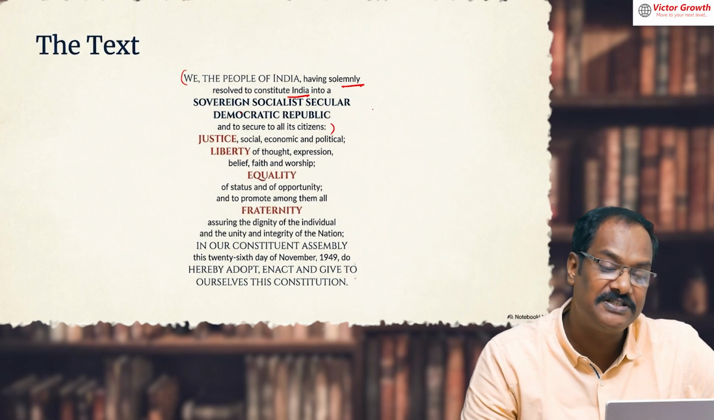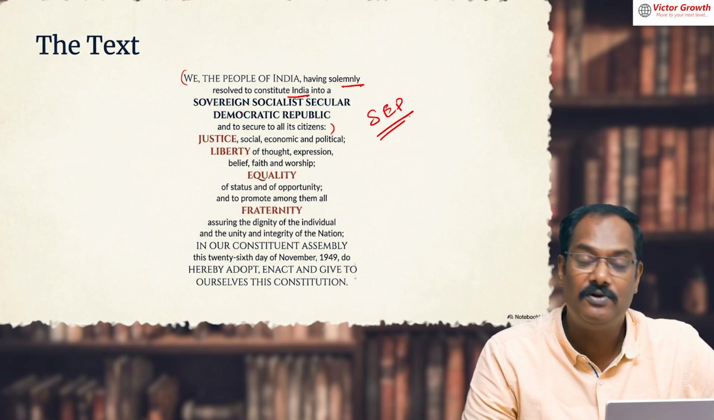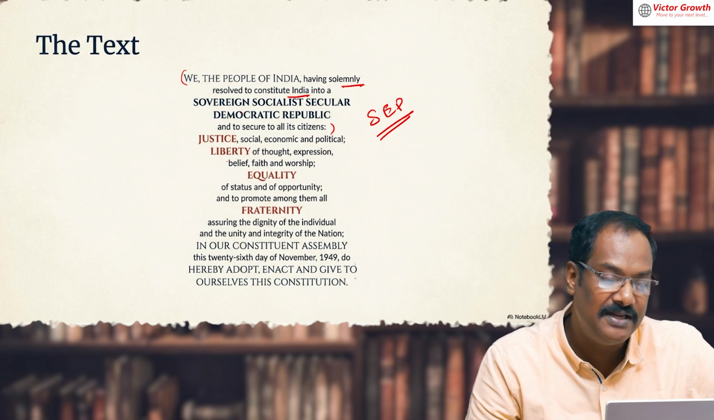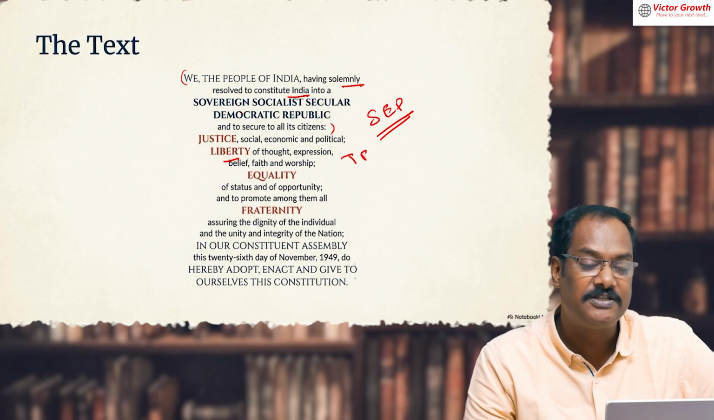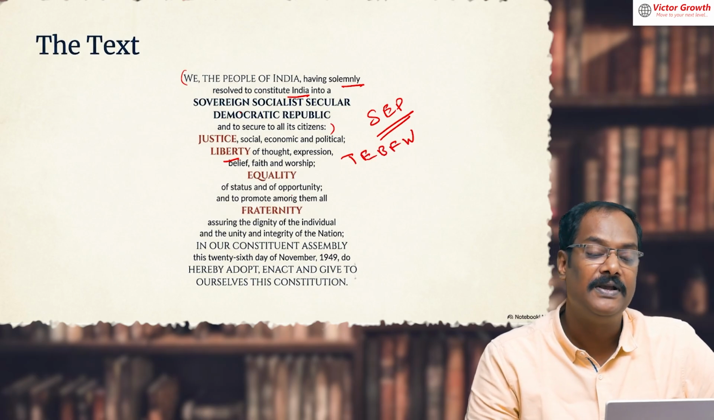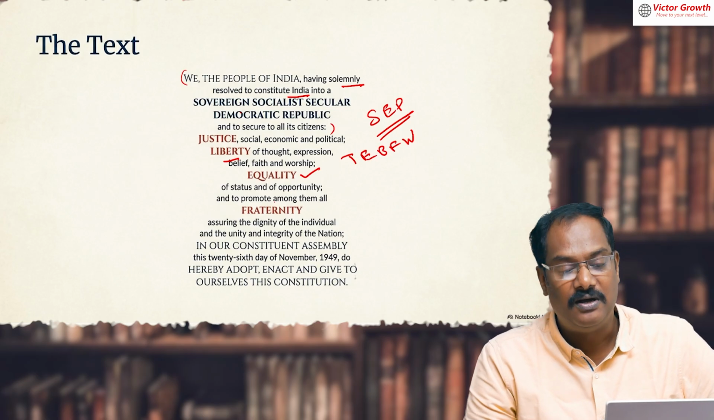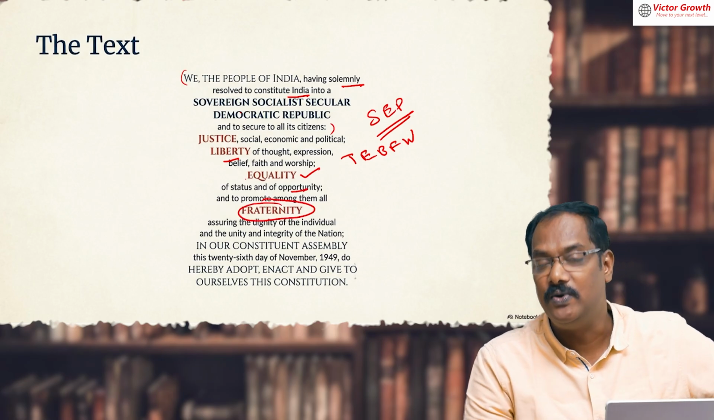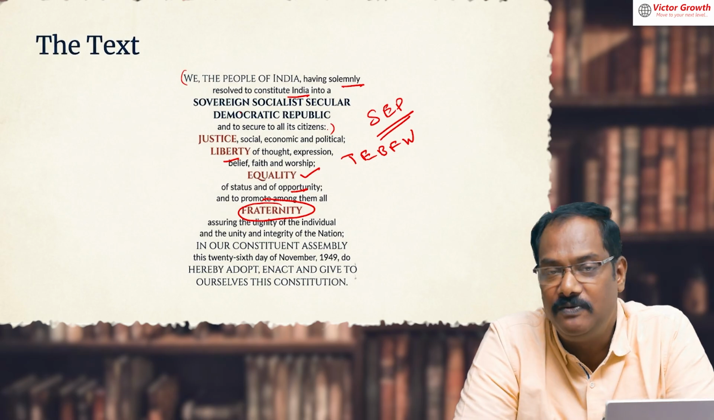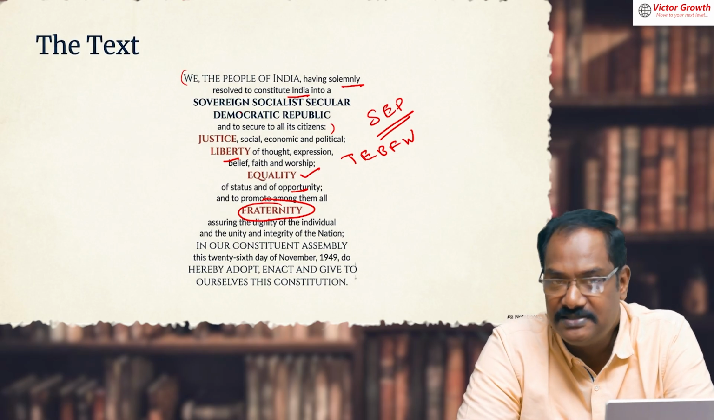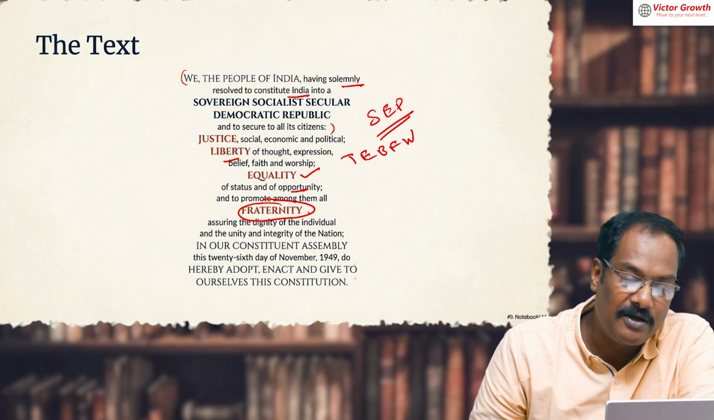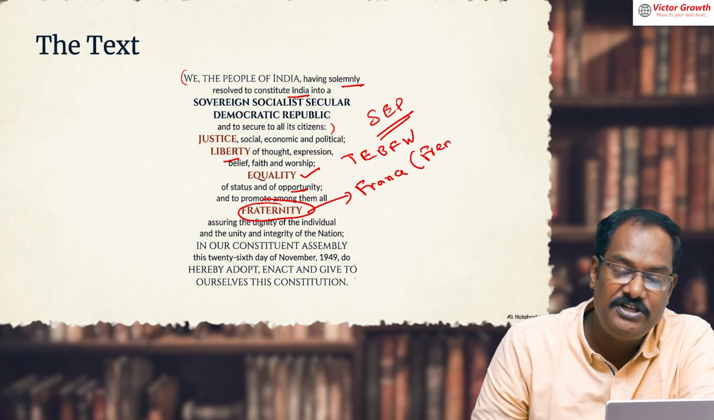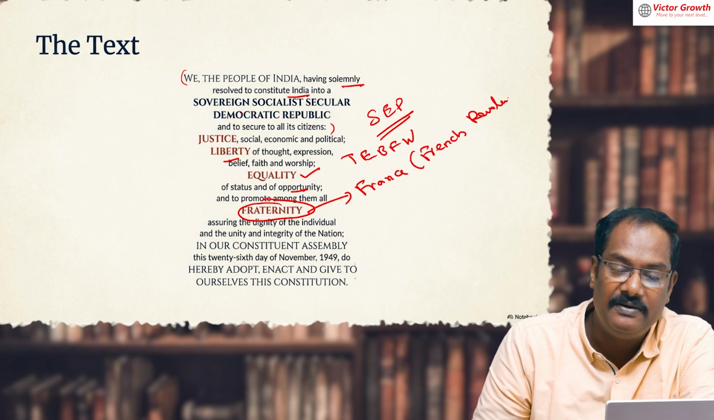Justice we are giving. What type of justice? SEP, please write down in your notebook: Social, Economic and Political justice. Liberty we are giving: liberty of thought, expression, belief, faith and worship. Then equality we are giving, of status and opportunity. Fraternity. Fraternity means brotherhood. Like we have a pledge, India is my country, all Indians are my brothers and sisters. That is fraternity, belongingness, brotherhood. This one was taken from the French Revolution.